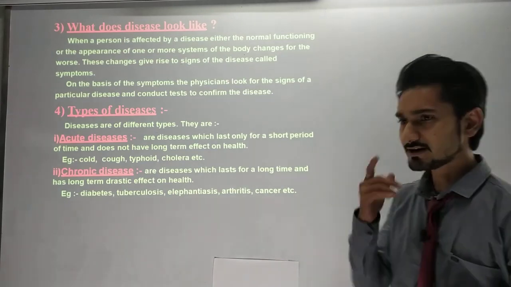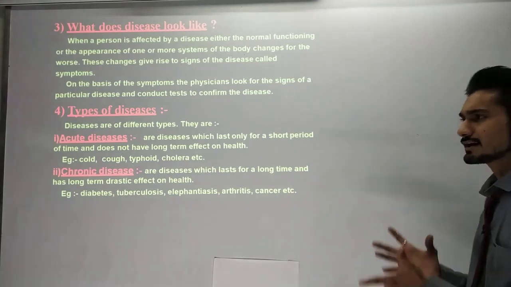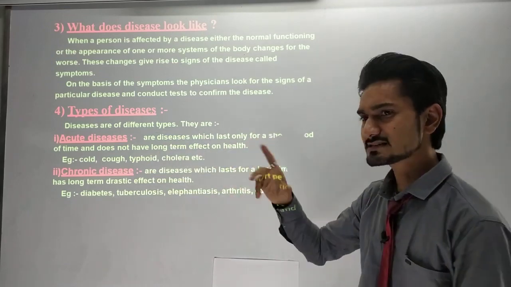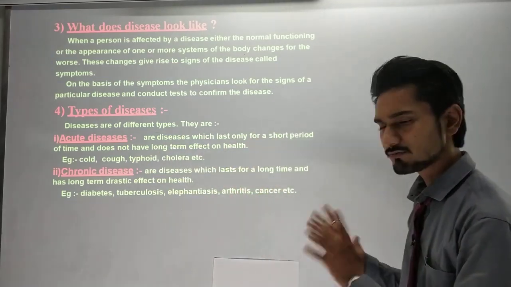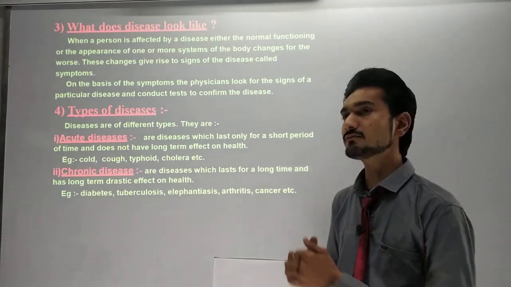Okay, after 3 or 5 days you will feel better in your system, and you can say that you are now a healthy person. So acute diseases are diseases that come in your body for 3 to 5 days, or for a short time, while chronic diseases affect your body for the long term.